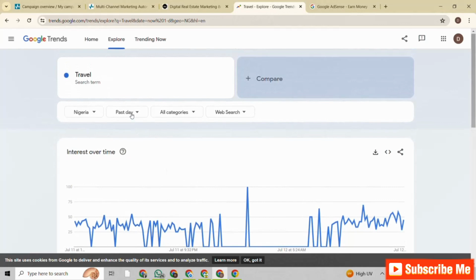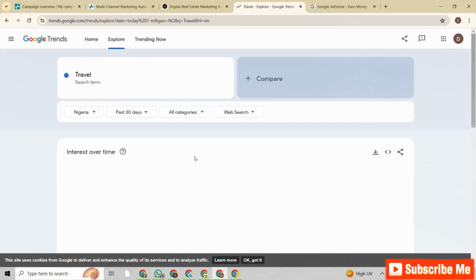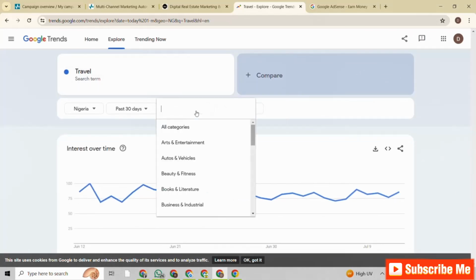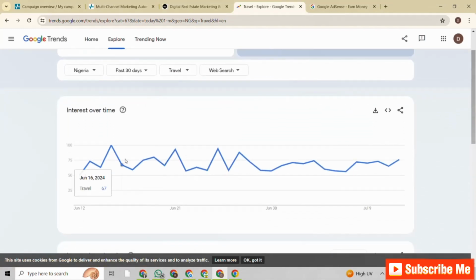This is the past day. Let's say in the past 30 days. So this is travel, all categories. Let's say travel, as a web search. So in the past 30 days, it has been stable. It tells you that if you delve into travel blog, travel content in Nigeria, targeting Nigerians, you most likely will get a decent amount of traffic, because can you see it's been very consistent. People want to jackpot, people want to leave the country, people want to do all manner of things outside of Nigeria, from Nigeria. So it's been consistent.